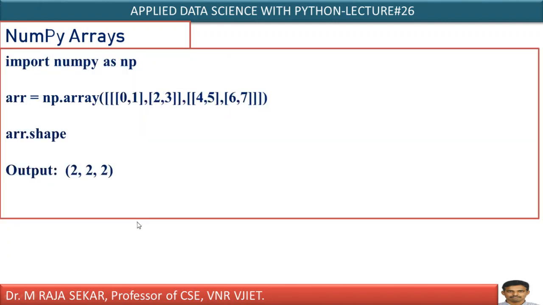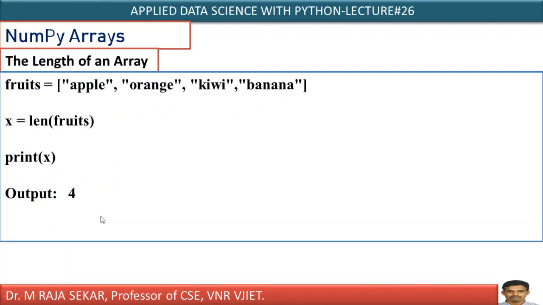Now, just see this one. What is happening here? We already discussed this. This will create 2 by 2 arrays, two-dimensional arrays. Therefore, it is a 3-dimensional array. In each dimension, how many elements do you have? 2. There are two 2 by 2 matrices. Therefore, in each dimension you can have 2 elements. As it is a 3-dimensional array, we get 2, 2, 2, isn't it?